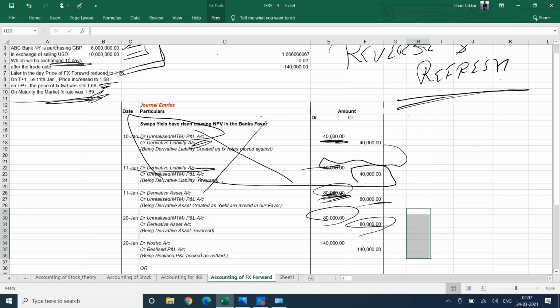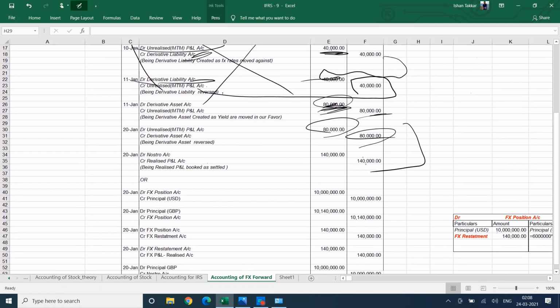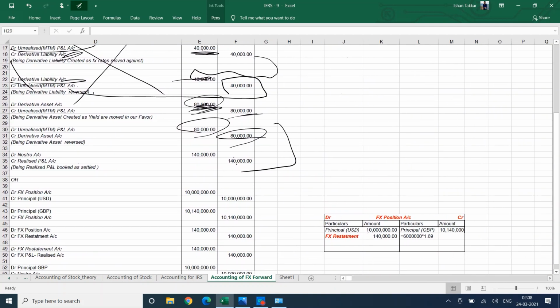But how we do the entry in the actual world when we do the accounting for various investment banks, I tell you. So they have an FX position account. They maintain an FX position account, and this account is maintained at spot rate. Like all the currencies that you have, you will have it at a spot rate, and from this account you will calculate the FX P&L.